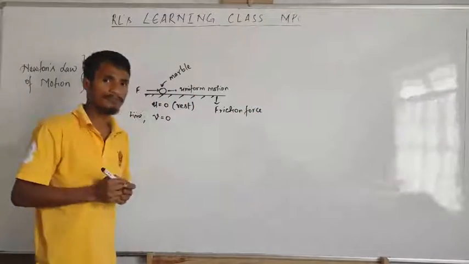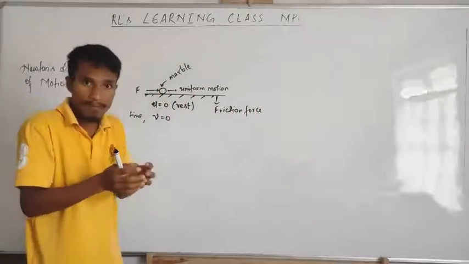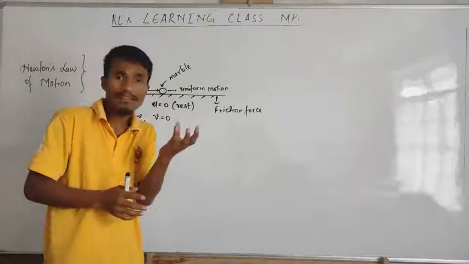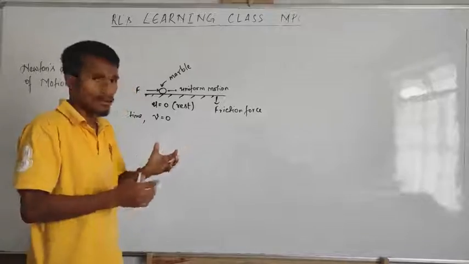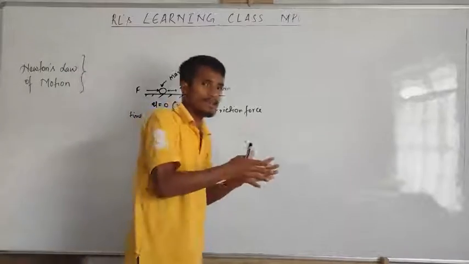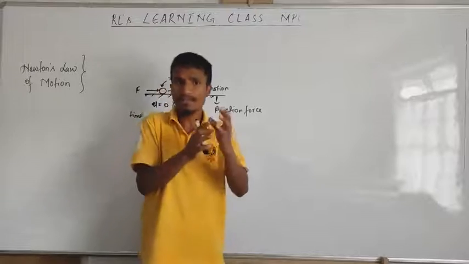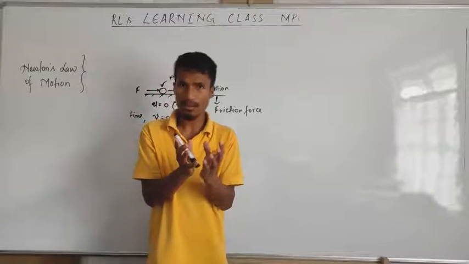Due to the presence of friction. What caused the object to stop? Friction force. Not only friction, there is a gravity force also. And also the air. When you run, did you feel any air pushing you back? That also was trying to stop that object.